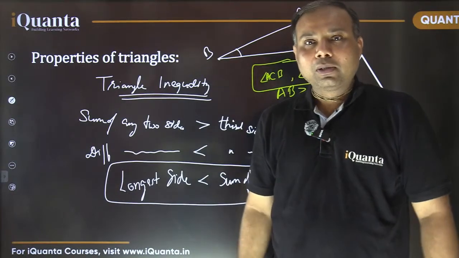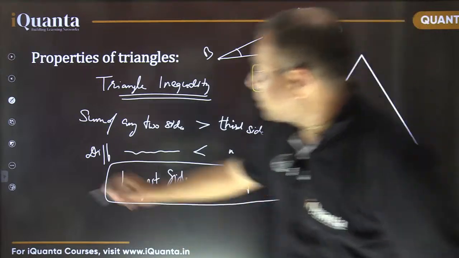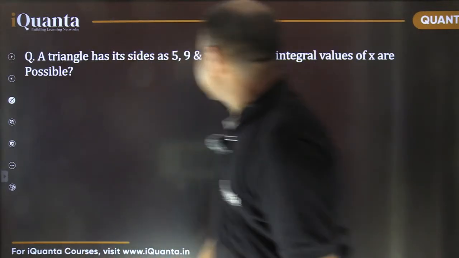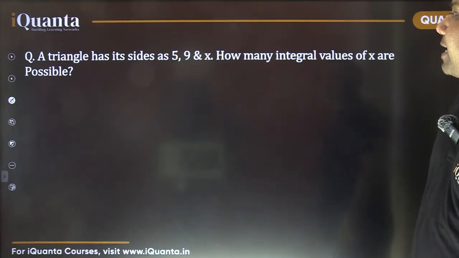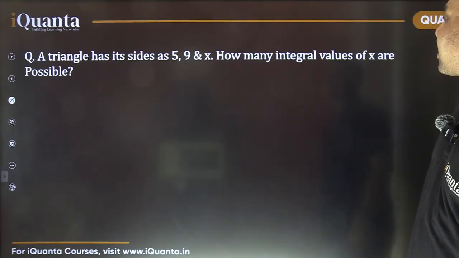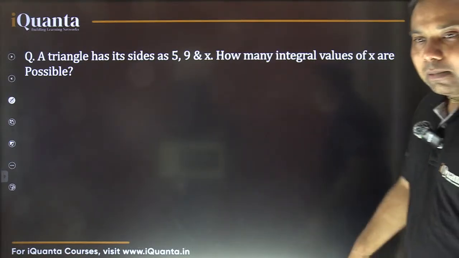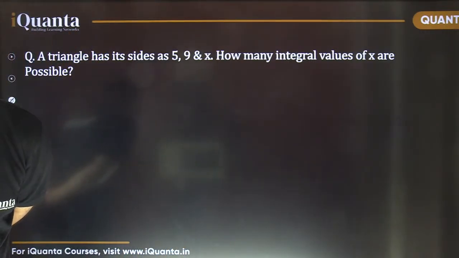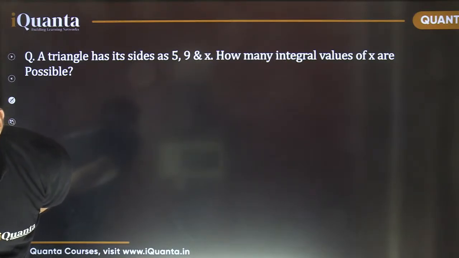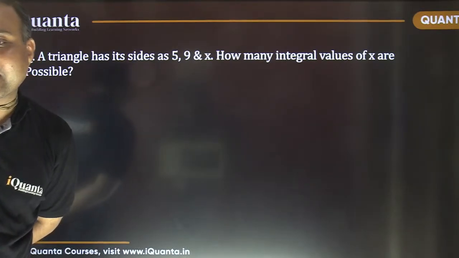Yes, why not? You can find out. Okay, let me ask you a question. A triangle has its sides as 5, 9 and x. How many integral values of x are possible? Please answer this. Yes, Anvita, angle ADC should be checked in triangle ACD. They are two different triangles, so we cannot comment anything there.